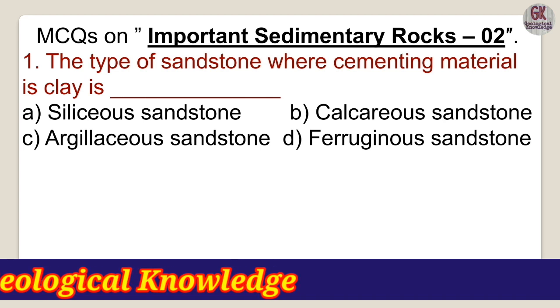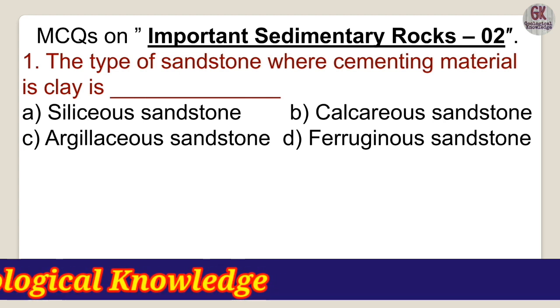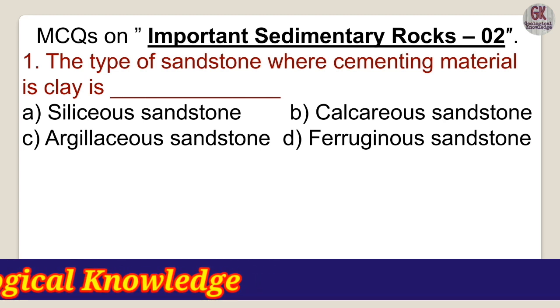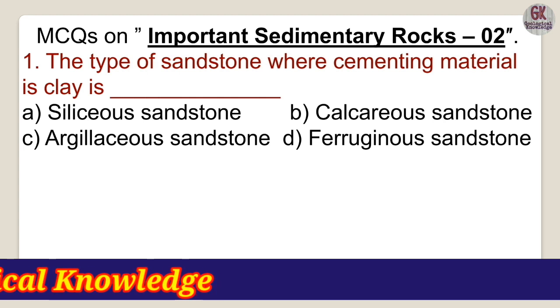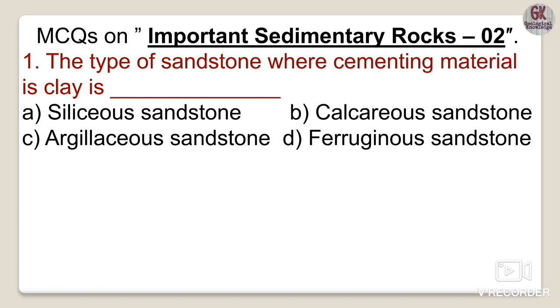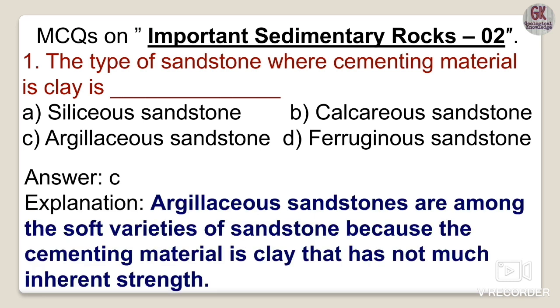The options are argillaceous sandstone, calcareous sandstone, argillaceous siliceous sandstone, or ferruginous sandstone. So we all know the argillaceous rocks. Argillaceous sandstones are among the soft varieties of sandstone because the cementing material is clay, and that does not have much inherent strength.